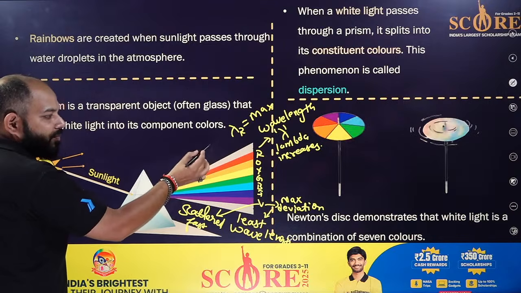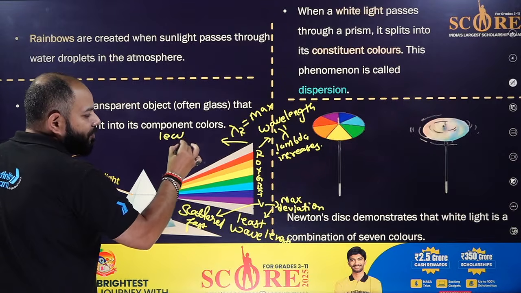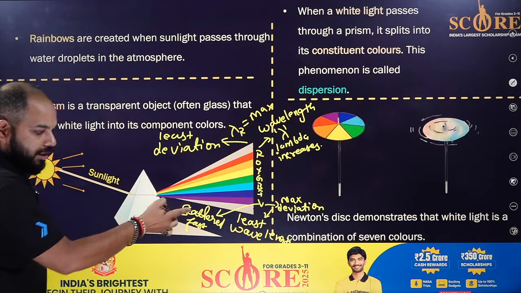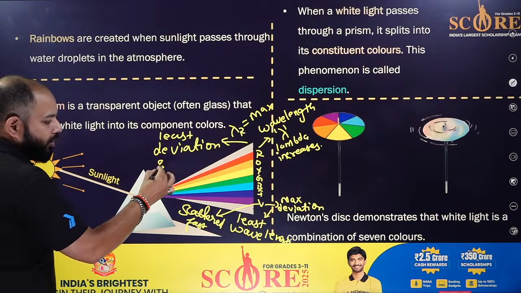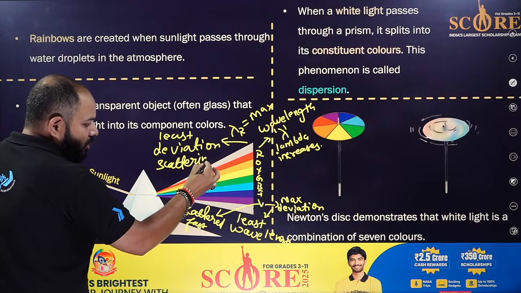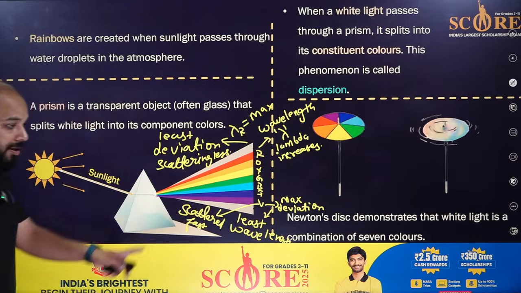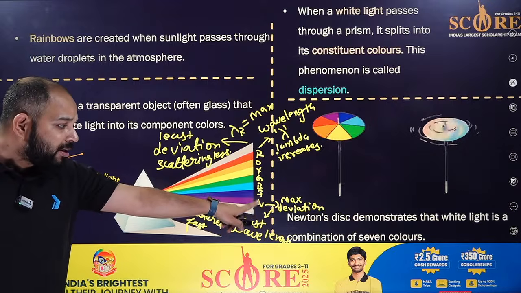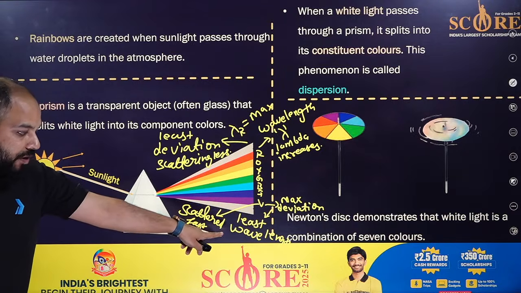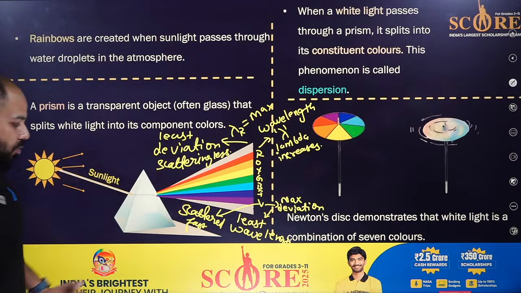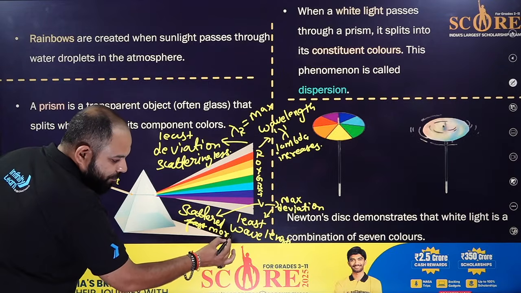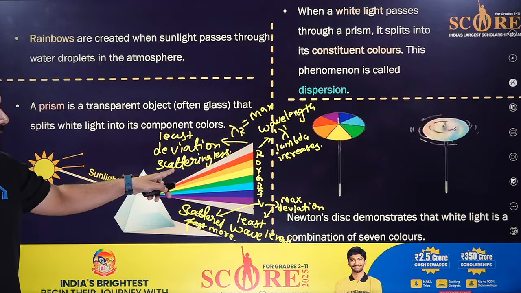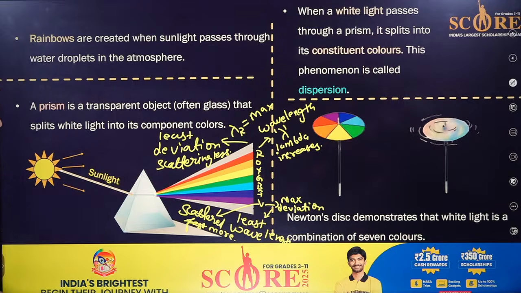So with maximum wavelength there is least deviation, and scattering is also less. Remember, violet has maximum deviation, least wavelength, and is scattered more, whereas red has maximum wavelength, so scattering is less and deviation is least.